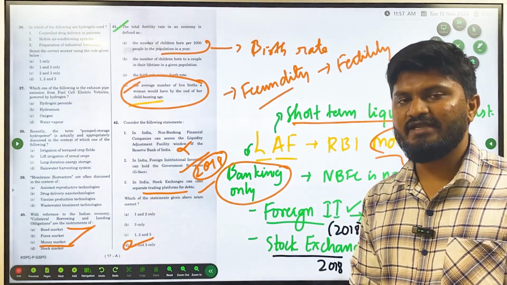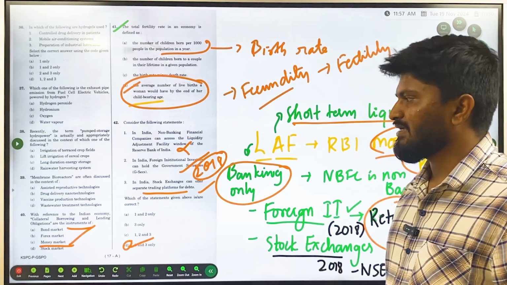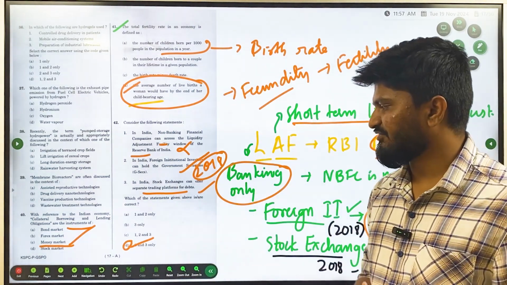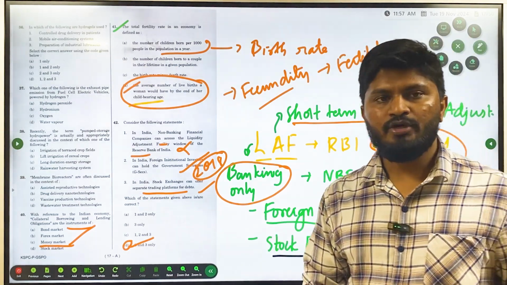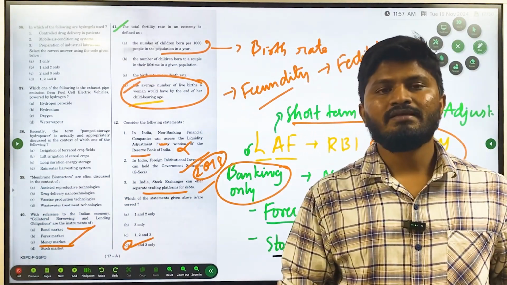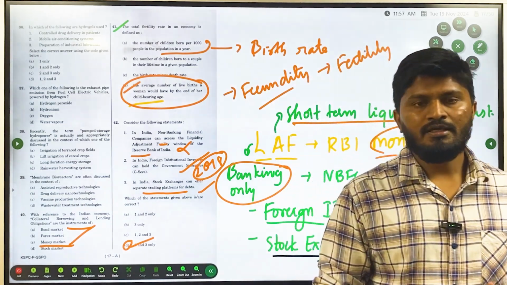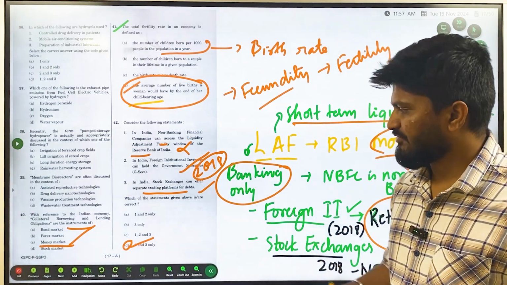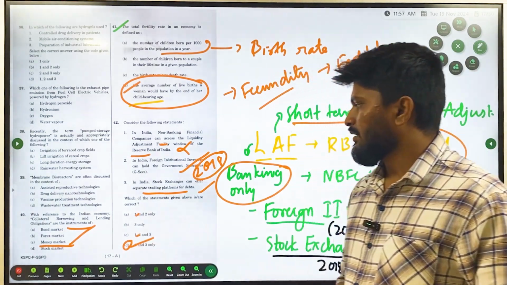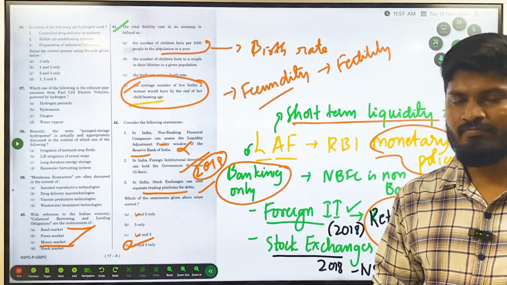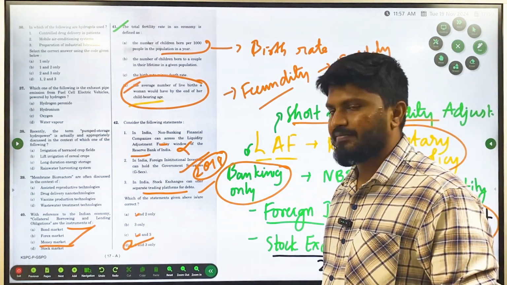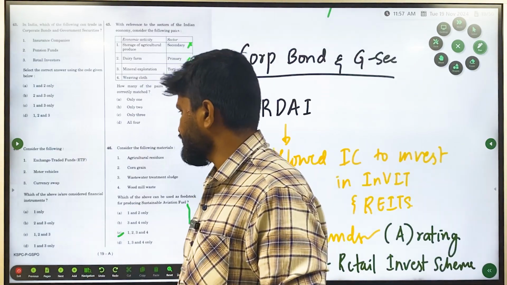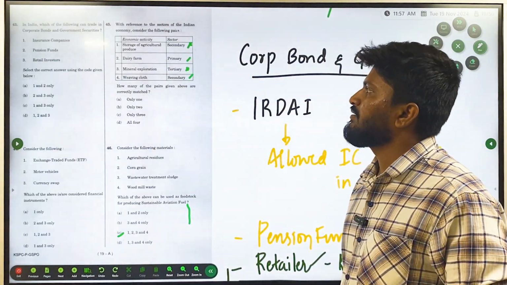If you had the basic idea about the monetary policy of the RBI, you could have easily guessed the answer. The liquidity adjustment facility is nothing but a monetary policy tool. Monetary policy tools are used by the RBI to keep money flowing in the banking sector, so it is mainly related to banking. If you had removed statement 1, options A and C would have gone, and between B and D you could have made a guess and got the answer right. Now, moving on to question number 43.